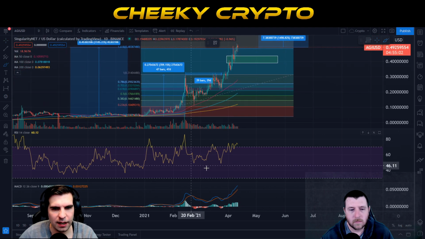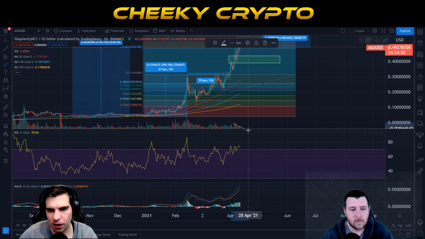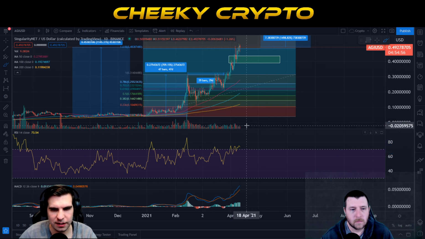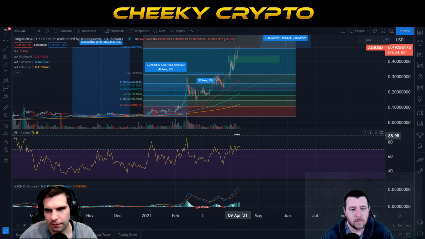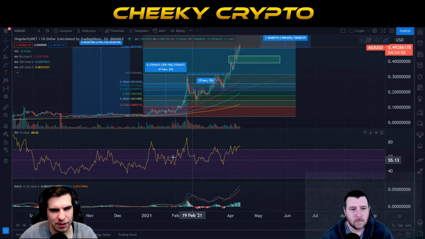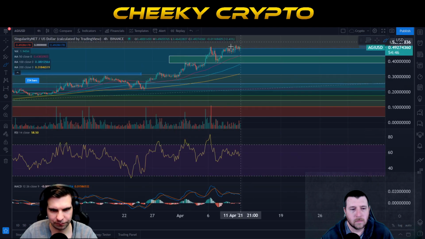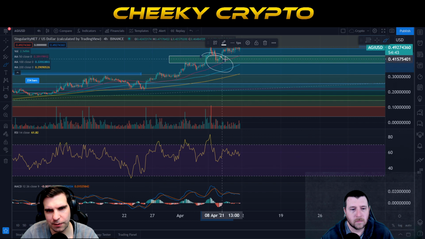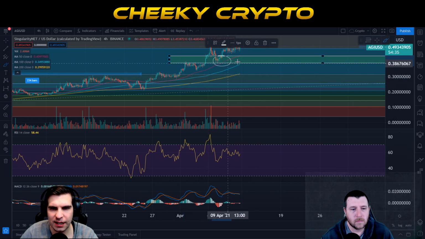The RSI is overbought on this daily chart, okay, and the volumes are also decreasing as a part of that day-on-day activity. Now, the big macro view is a decreasing volume, and so we're going to bear that in mind when we have a look at the 4-hourly, which we'll just do now. We'll just jump down to the 4-hourly chart. And again, you can see how we filled this box area and moved right back up here in that kind of textbook move. And obviously, we can see how the 50 moving average is close to the candles, and that's going to be a key area for support as well.